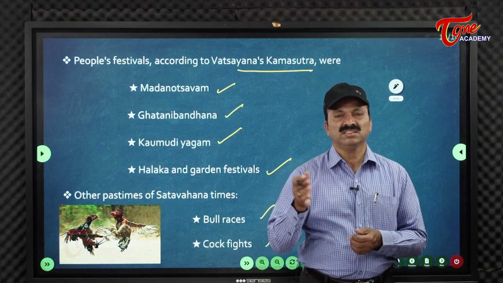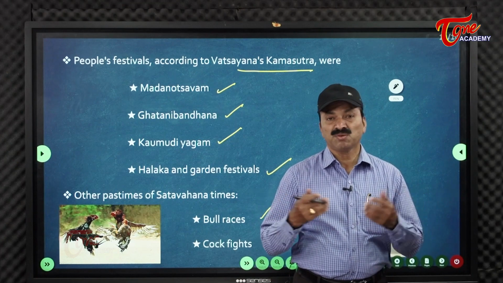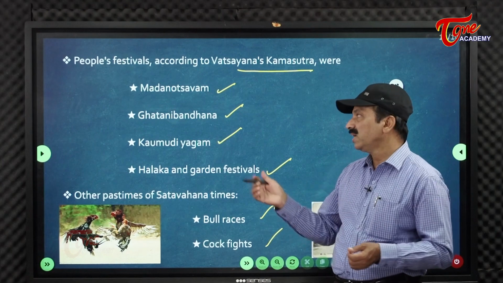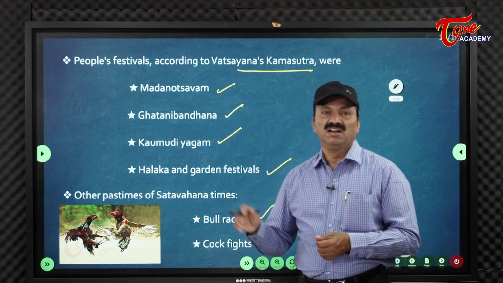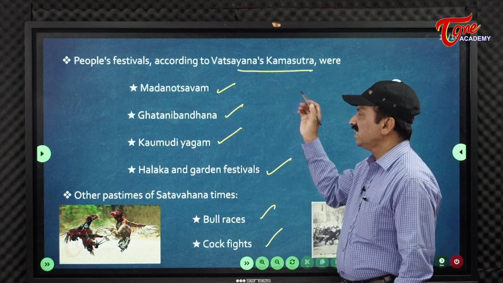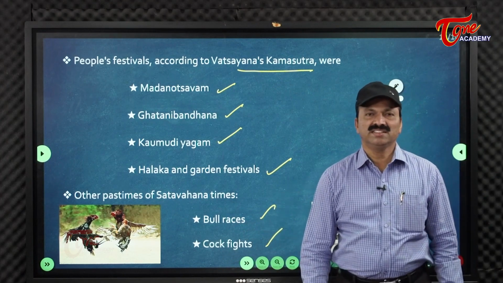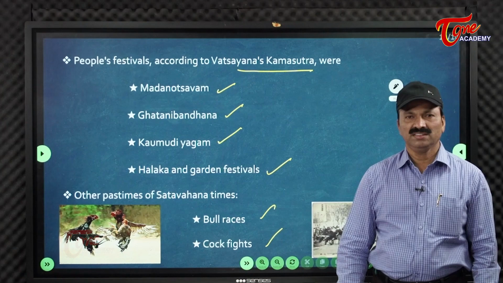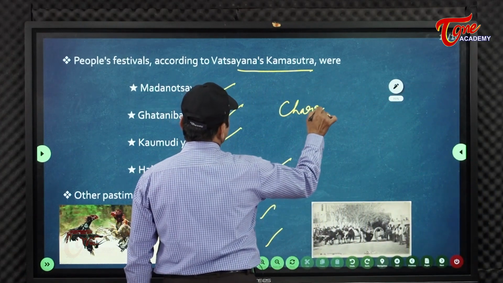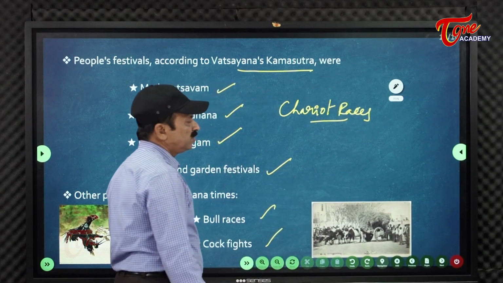Naturally we come across Hala's Gatha Saptasati, or Gunadhya's Brihat Katha. Like that, Sarvavarma's Katantra Vyakarana, Kutuhala's Lilavati Parinaya, so many are there. But the book which spoke about the festivals of the Satavahanas is Vatsayana's Kama Sutra. Even cockfights existed, bull races existed, and chariot races also existed, like that it was said.